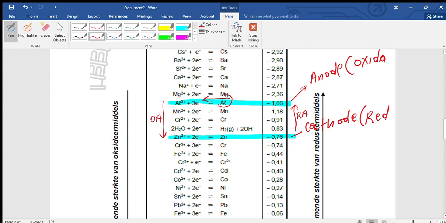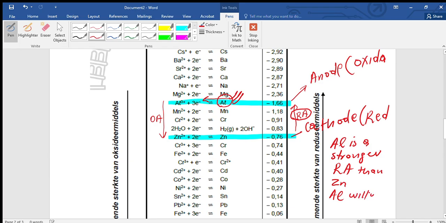The aluminium that is forming many ions, which means we are talking about this aluminium. Aluminium is a stronger reducing agent than Zn, which means aluminium will form ions, which means aluminium will be oxidized.